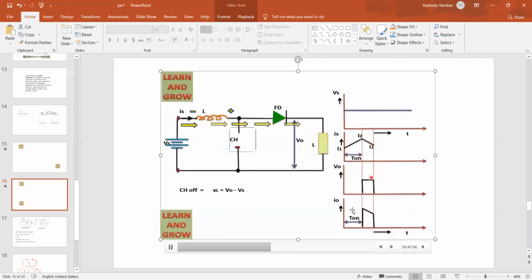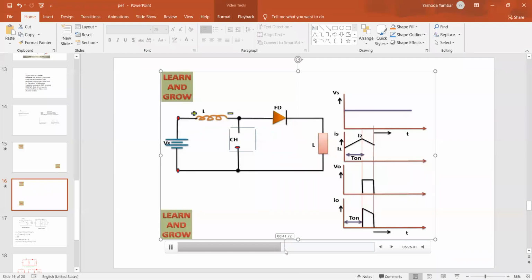Yes, you can see, all of you. This is clear now. So when the chopper is on, output voltage is 0. When the chopper is off, we are having the energy. Output voltage will be equal to the source voltage. So using the inductor, we can change the power values also. So here, when the chopper is on, the output voltage is 0. When the chopper is off, the output voltage value is approximately equal to the input voltage. So now, inductor starts to de-energize. Same current. No need to show this particular current.